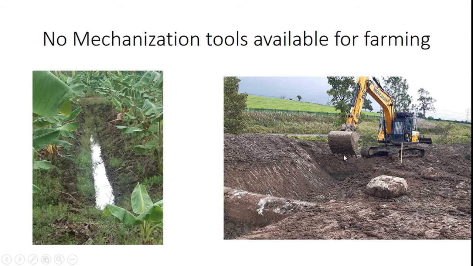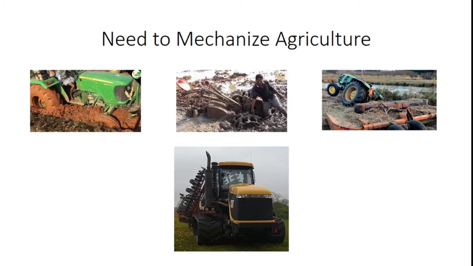Here you see the larger machines available. These larger machines can't enter that smaller place, so you should identify portable machines for making this kind of narrow channel cutting for water irrigation. Those machines also have a large problem, because the wheels stick into the land area, so we can't move the tractor on the land area.